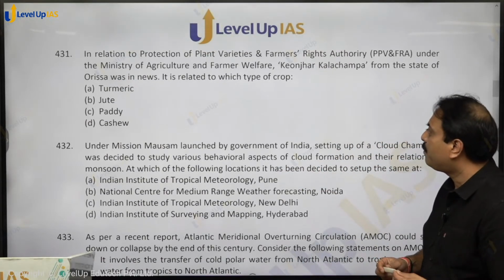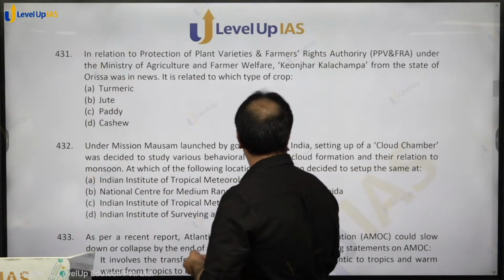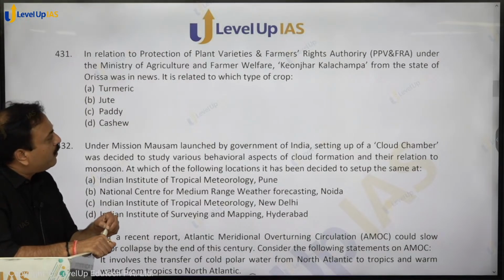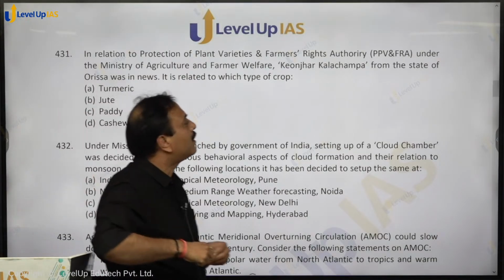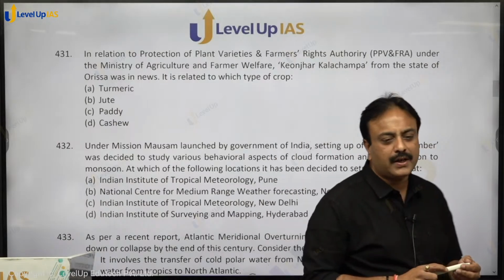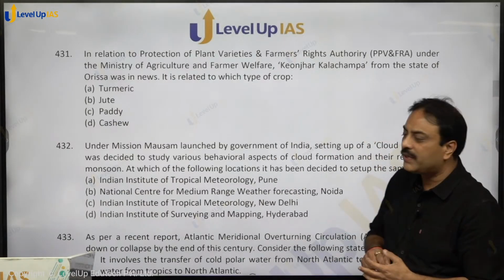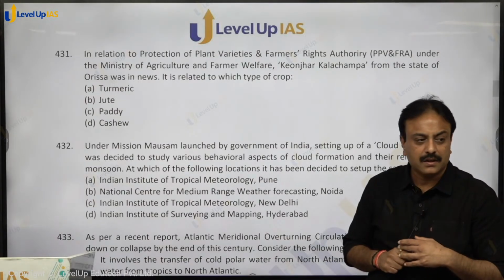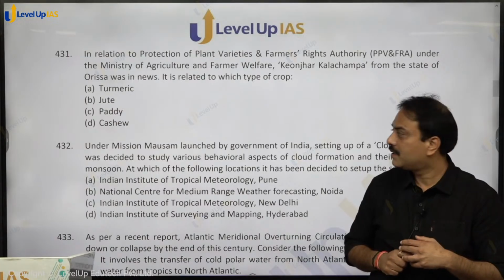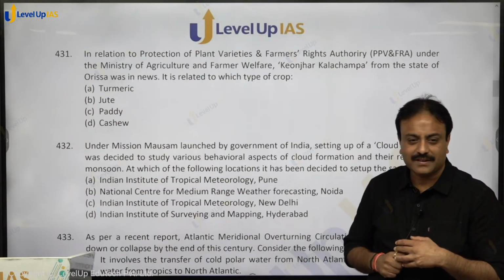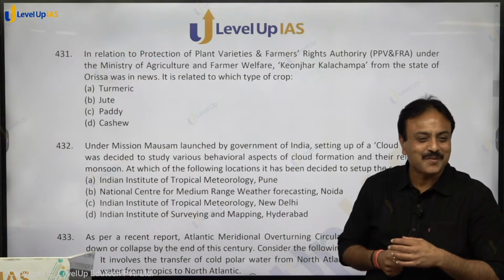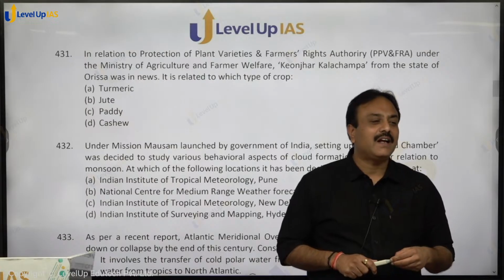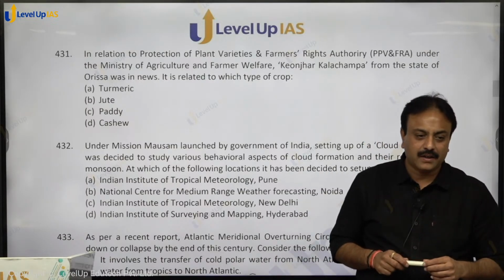In relation to the Protection of Plant Varieties and Farmers' Rights Authority (PV and FRA) under the Ministry of Agriculture and Farmers Welfare, Kyonjhar Kala Champa from the state of Odisha was in news. It is related to which type of crop? Any idea? Correct, paddy. Why paddy? Kyonjhar Kala Champa is basically a traditional variety of rice, right?